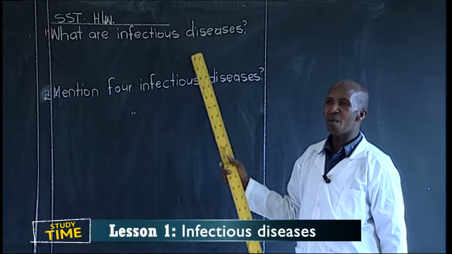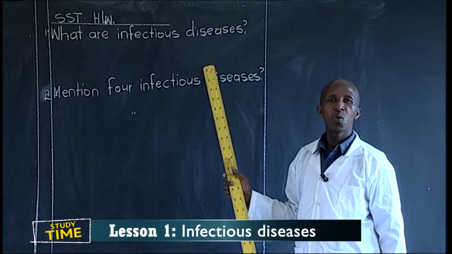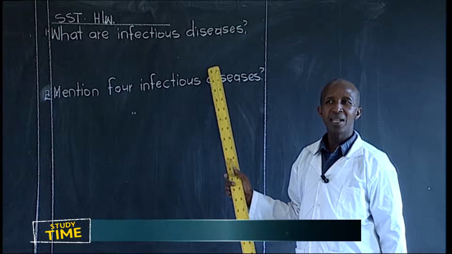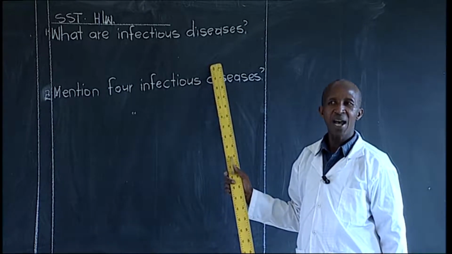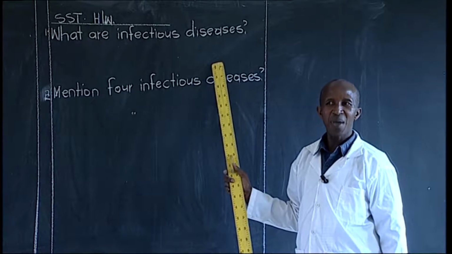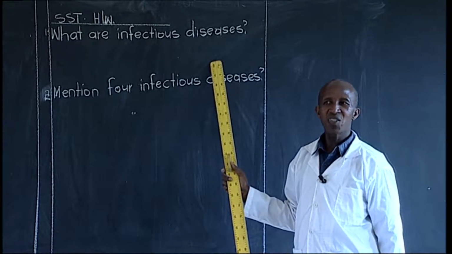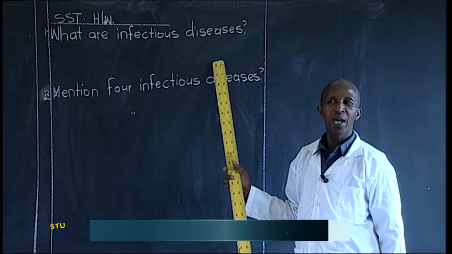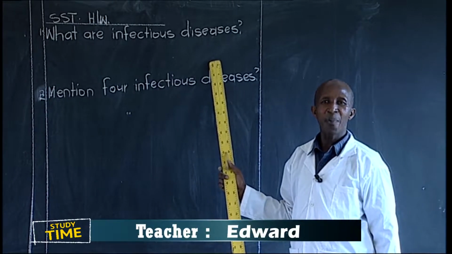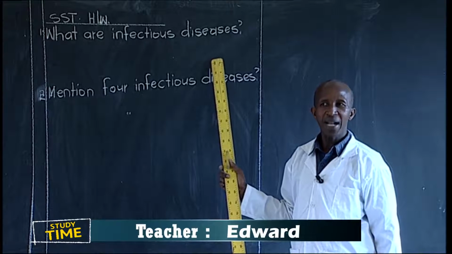Now, you make sure the work is done well. And then the books are brought the next day for the teacher to do the marking. And you make sure this work is signed after having done it well by either your parent or your guardian.